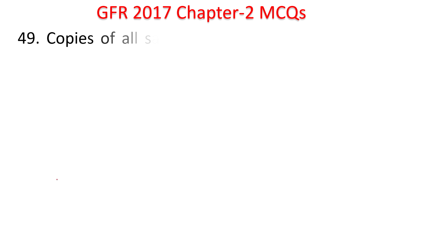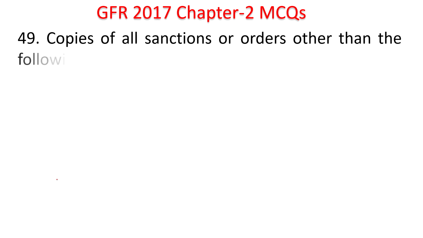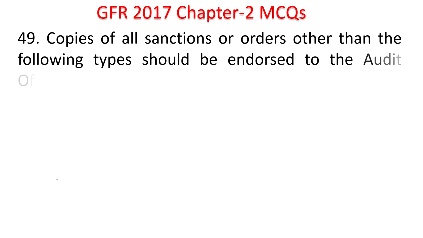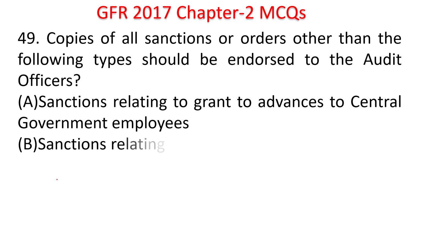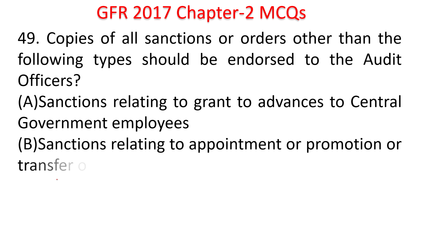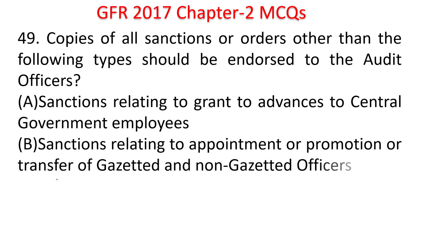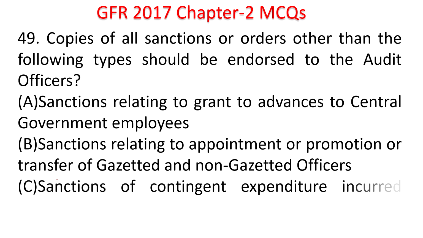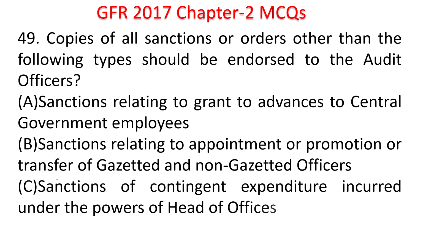Next question. Copies of all sanctions or orders other than the following types should be endorsed to the audit officers. Sanctions related to grant of advances to the central government employees. Sanctions relating to appointment or promotion or transfer of gazetted and non-gazetted officers. Sanctions of contingent expenditure incurred under the powers of head of the offices. All of the above. Time starts now. The answer is all of the above.